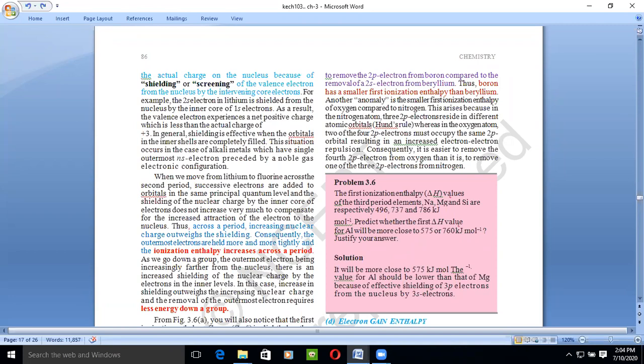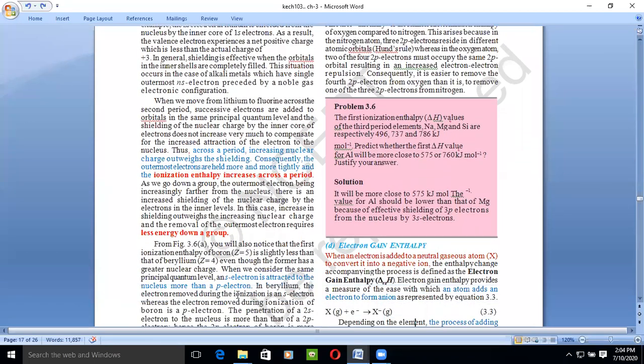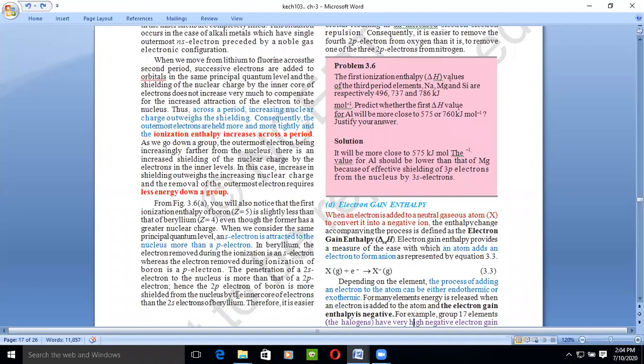But when we go along the period, the energy which is required to remove the electron is large. Excuse me, ma'am. Yes. Ma'am, please explain shielding. Increase in shielding means. Increasing shielding means this thing I've already.